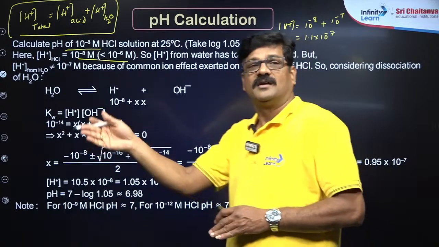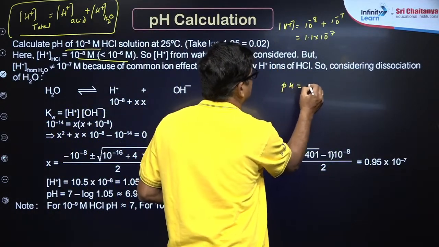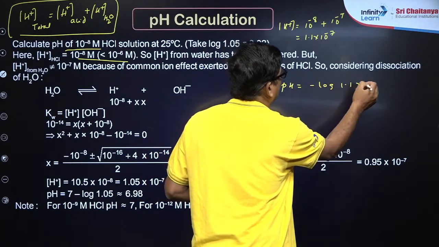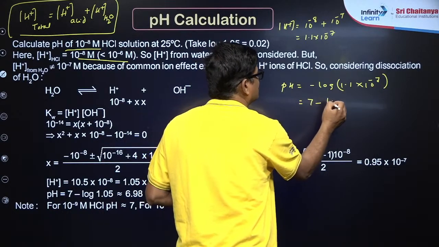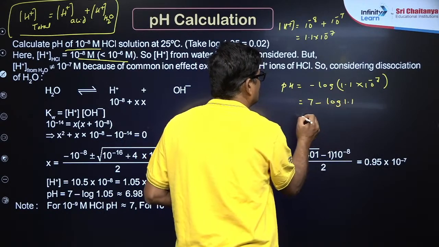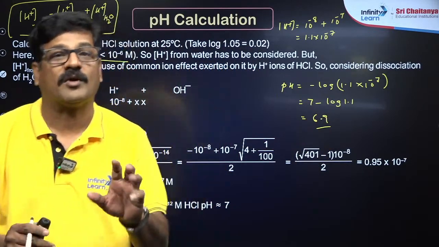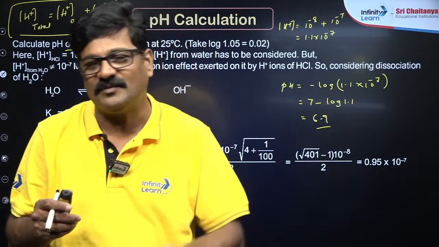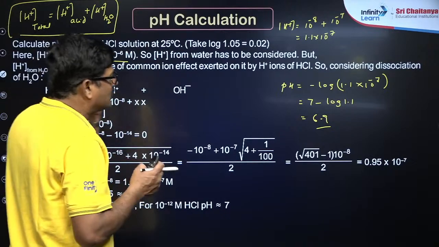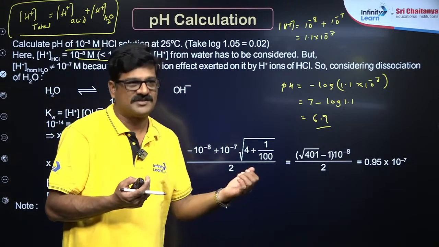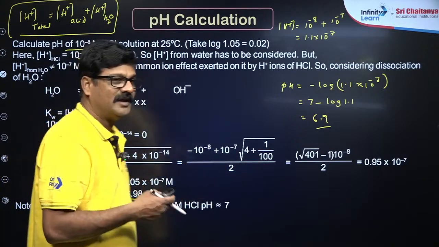इससे एक नेगेटिव लॉगरिथम निकाल के you are going to get pH is equal to negative logarithm 1.1 into 10 power minus 7. Okay, so that is going to be 7 minus log 1.1. We know that log 1 is 0, log 1.1 is 0 से थोड़ा बढ़ा, so that you are going to get the 7 minus some little value comes to be, it is 6.9 के आसपास में मिलेगा, आपका approximate value 6.98 मिलेगा.